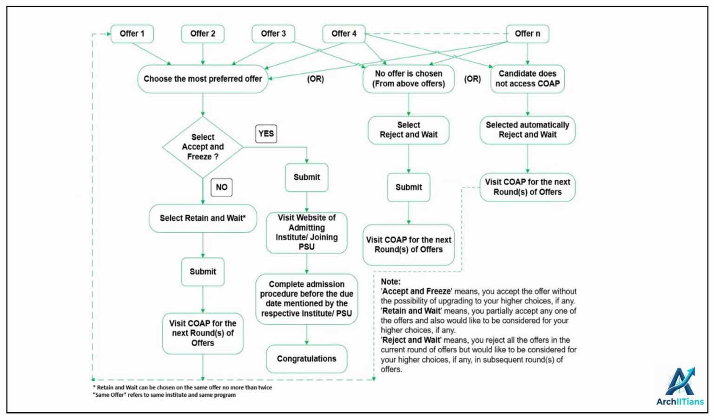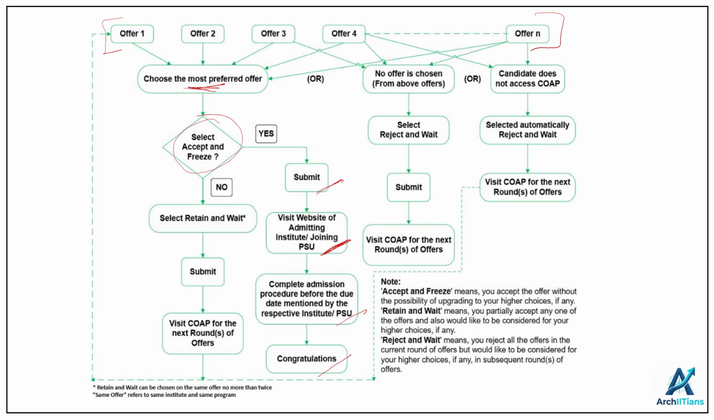Now, this particular flowchart is to briefly give you details on how to move about your selection process. So, for example, you have been offered, you have made n number of offers. You have basically three choices. First, if you have your most preferred offer, you can go for accept and freeze and submit your application. After that, you visit your institute or PSU's particular website, and based on their deadlines and their procedure, you complete your procedure, and that's how your admission is done.